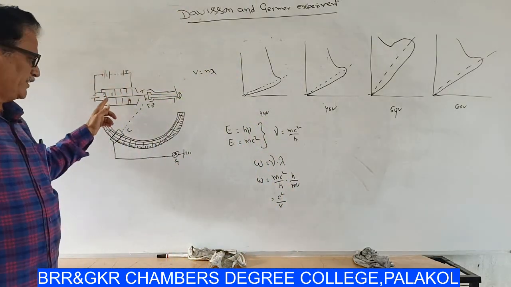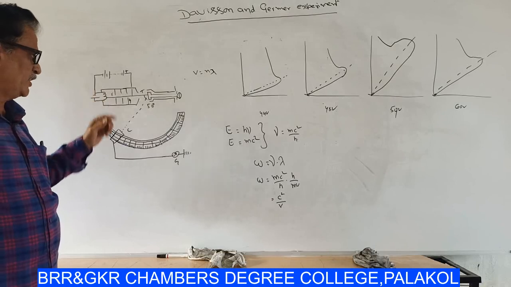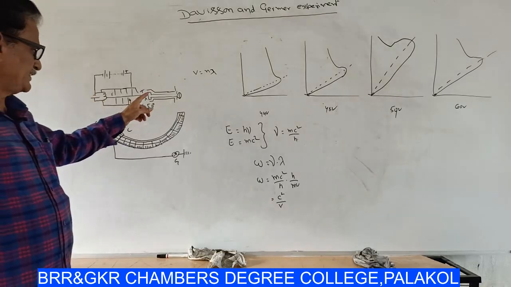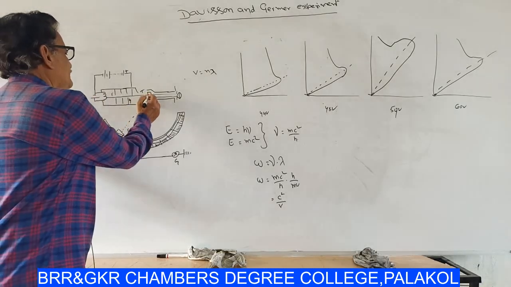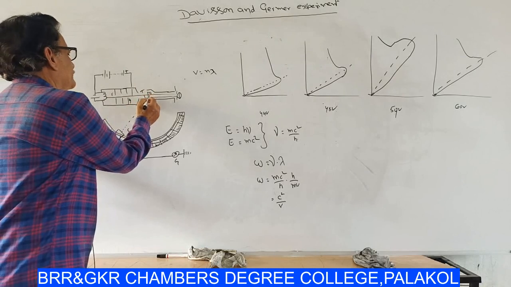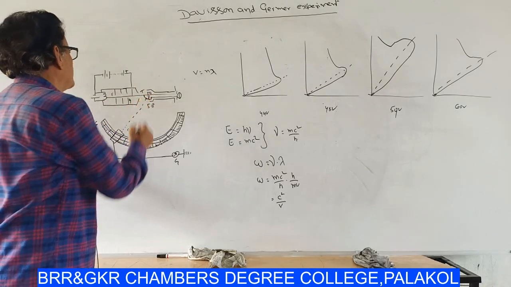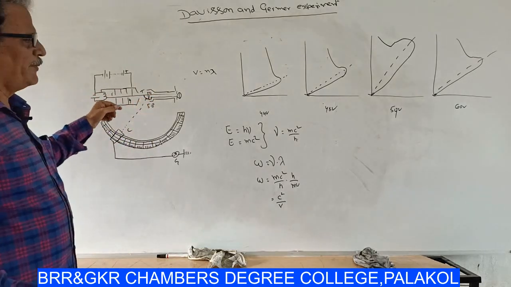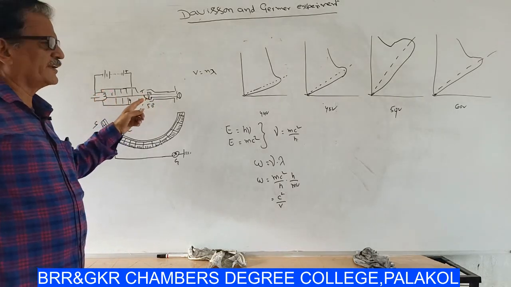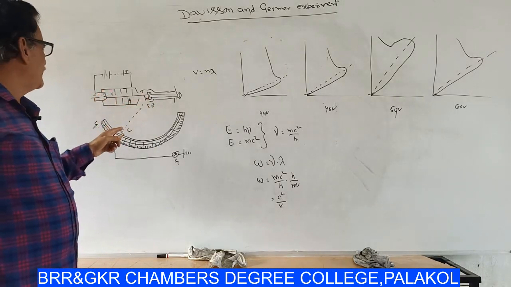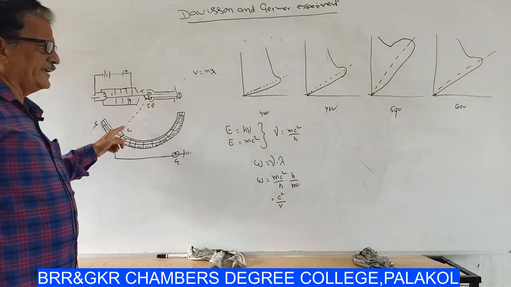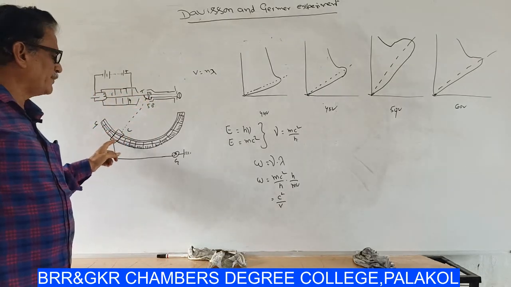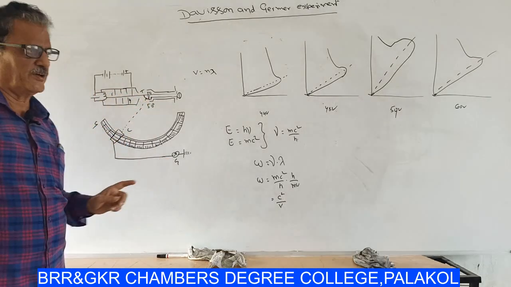This is a filament which is the source of electrons. This is the target. The electrons emitted by the filament will be incident on the target and reflected along this line. This is the ionization chamber and this is the galvanometer.